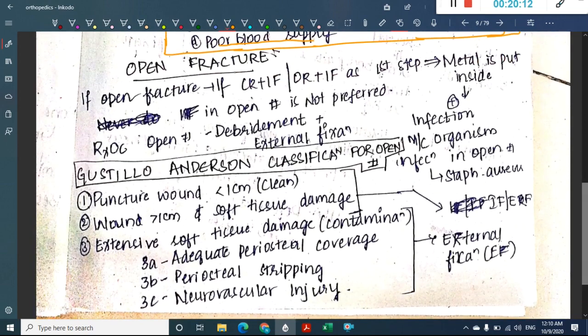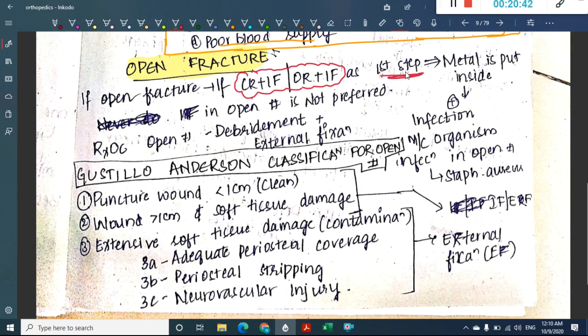Then what about the open fracture? What are the important things about open fracture? What is the treatment of open fracture? If there is an open fracture, you always have two options. One, closed reduction and internal fixation, or you can do open reduction and internal fixation. As the first step, you will have to try this.